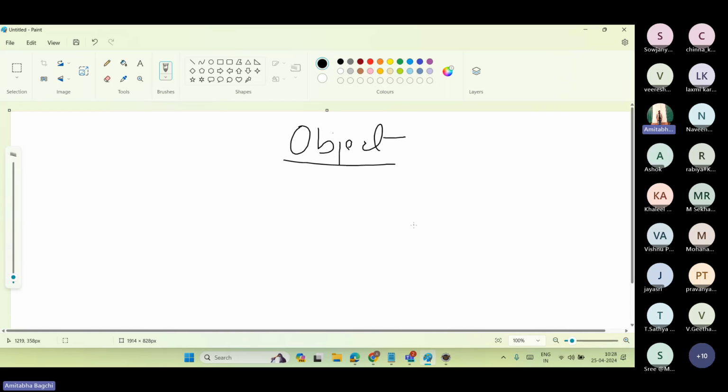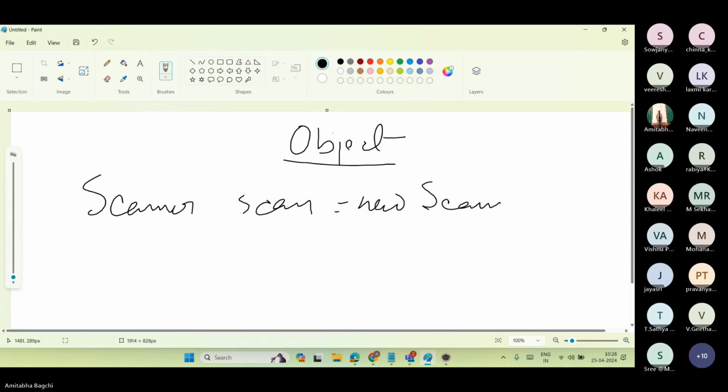For whatever classes you are going to use, you are going to create an object for that. So how your object will behave depends on that class. Whatever characteristics the class has inside it, your object is going to behave the same. This line is very famous with you guys: Scanner scan equals new Scanner(System.in). We do that, right?